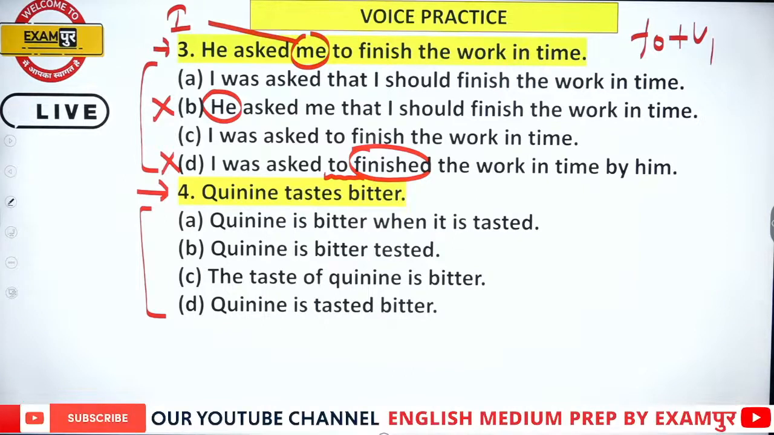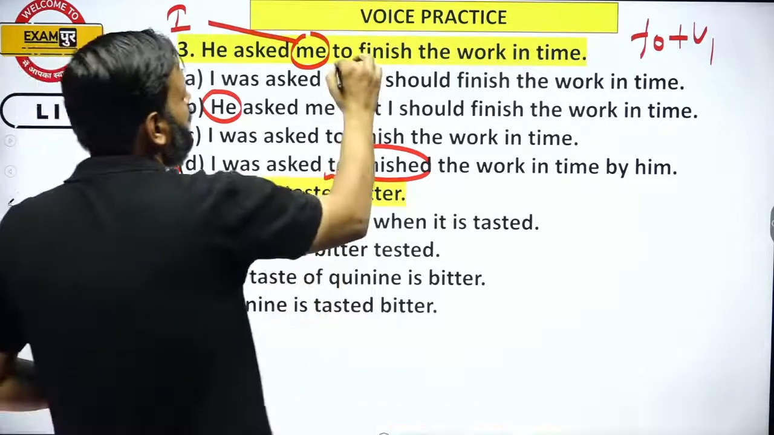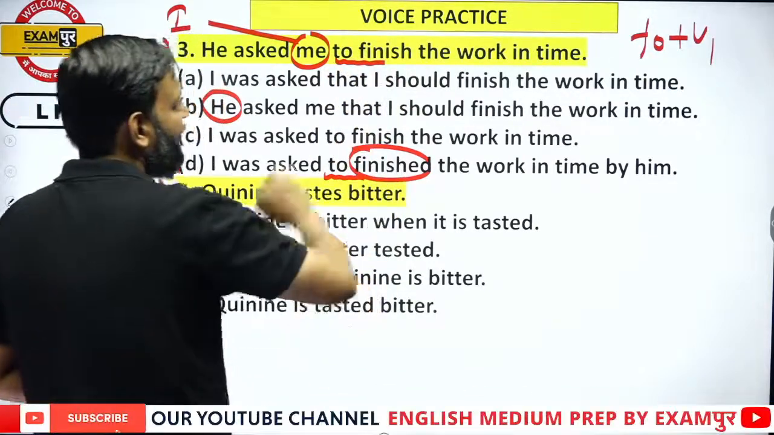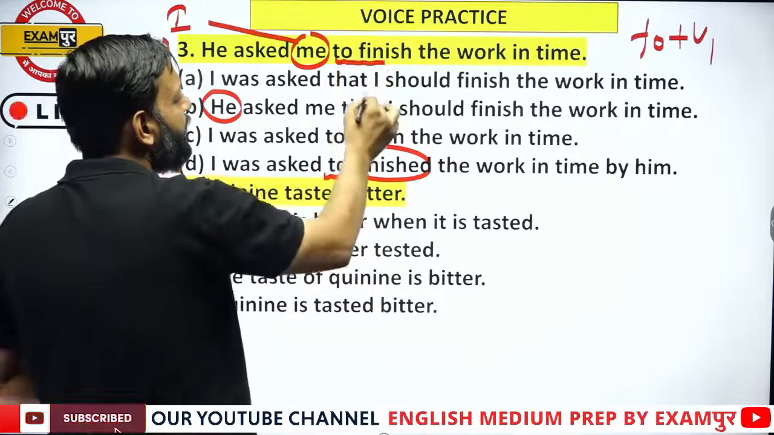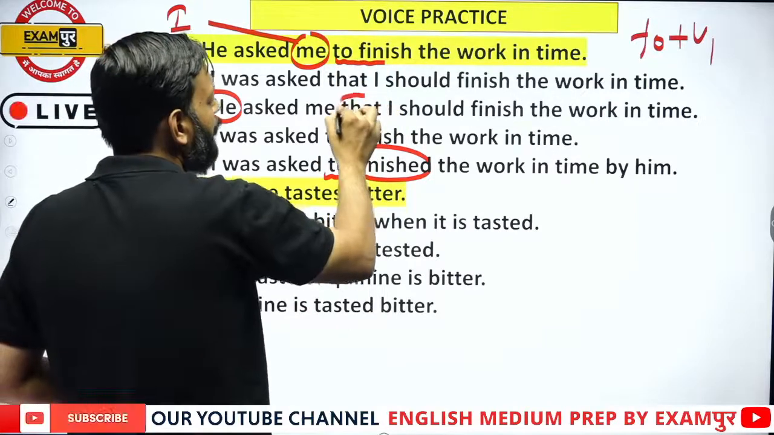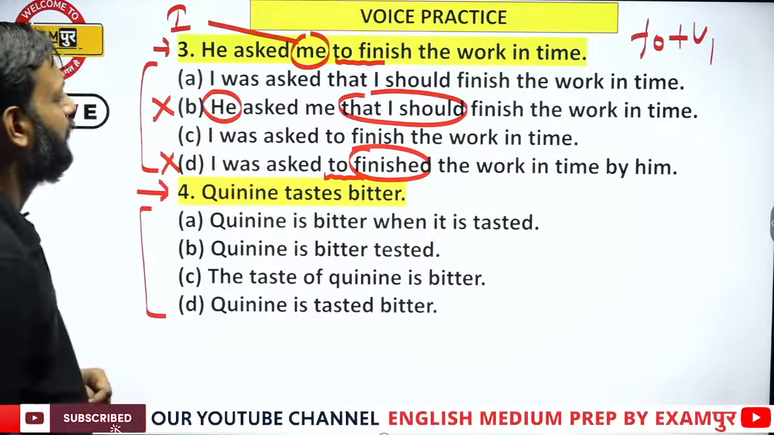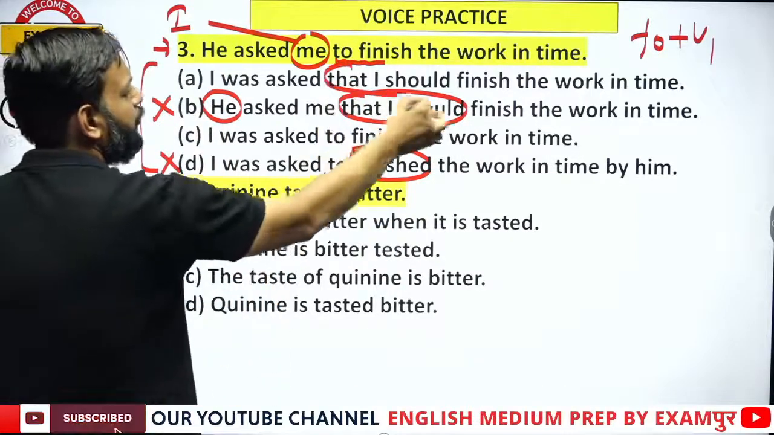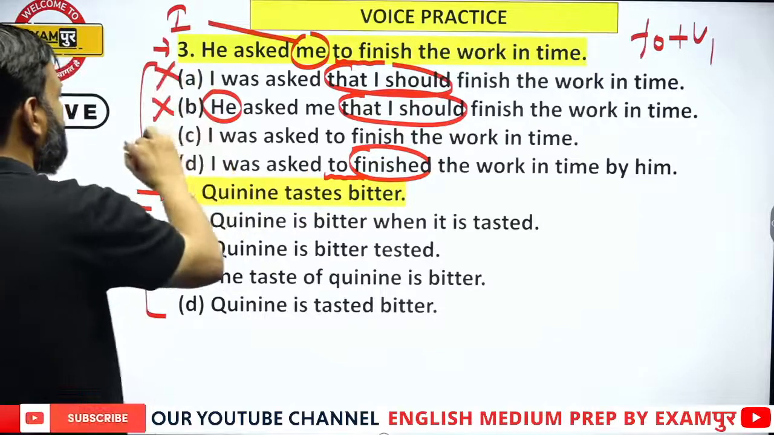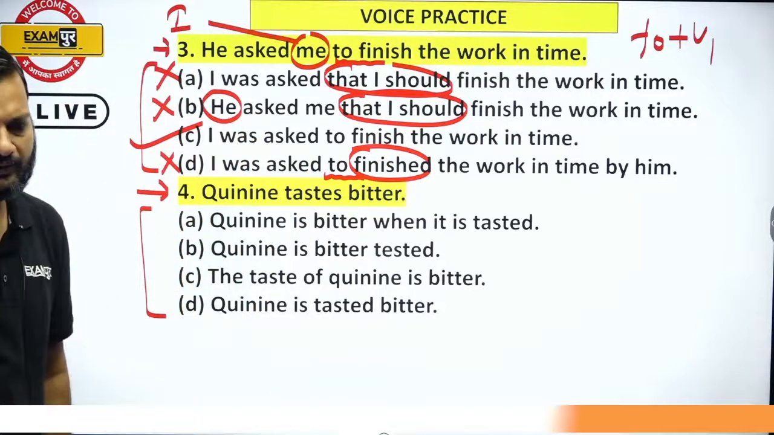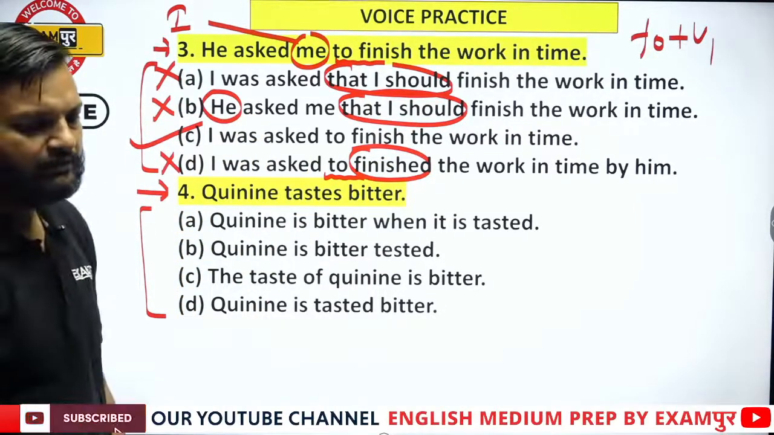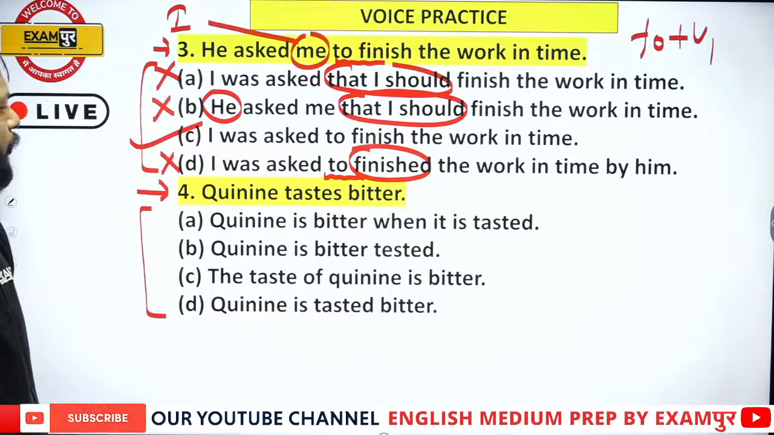Now which one, A or C, should be the right answer? In the sentence we have to plus V1. If the sentence has to plus V1, there is no point in using that clause. Here we have that clause, and here also we have that clause, so it cannot be the answer. The answer is option C. Okay.